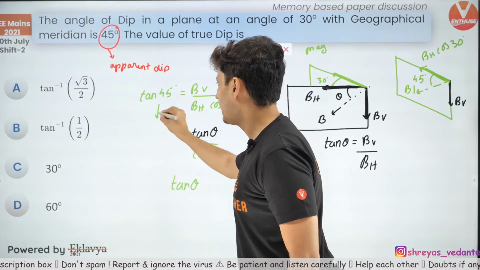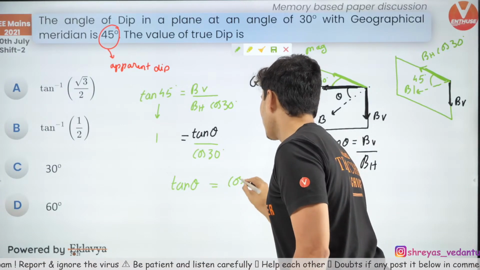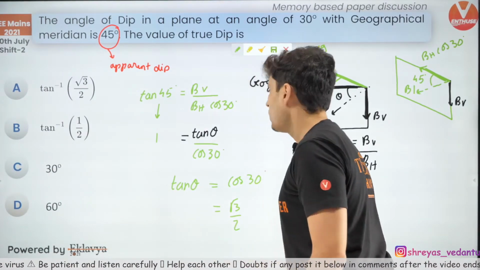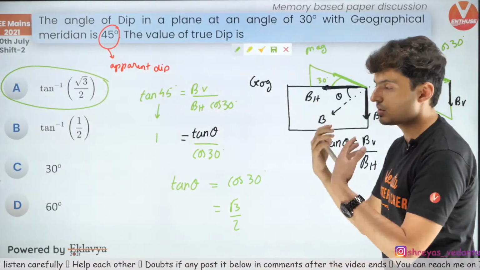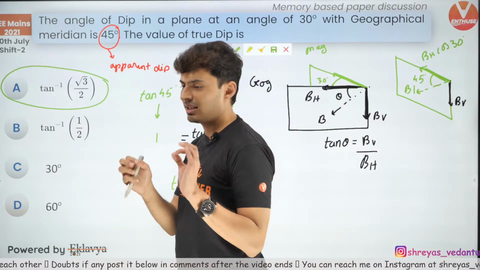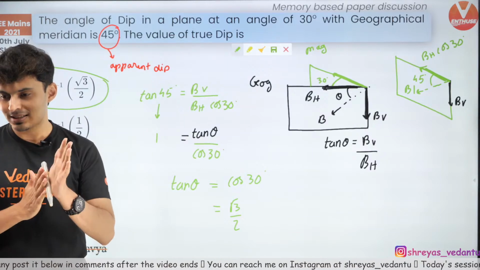By the way, what is tan 45? It is 1. So tan theta will be cos 30. Cos 30 is root 3 by 2. So that means the correct answer should be option A, tan inverse of root 3 by 2. As simple as that. You don't need to memorize any formulas. It's purely logical. I hope this is clear.